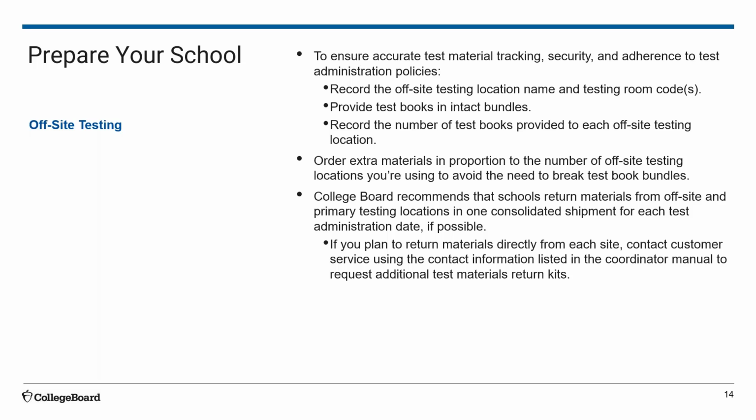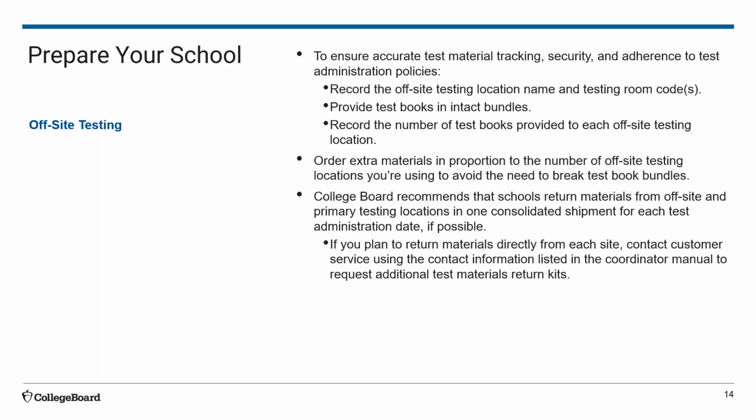Additionally, in terms of offsite testing, to ensure accurate test material tracking, security, and adherence to test administration policies, three key steps must be taken by the test coordinator. First, the test coordinator must record the offsite testing location name and testing room codes. The test coordinator must provide the test books in intact, sealed bundles, and must record the number of test booklets provided to each offsite testing location.